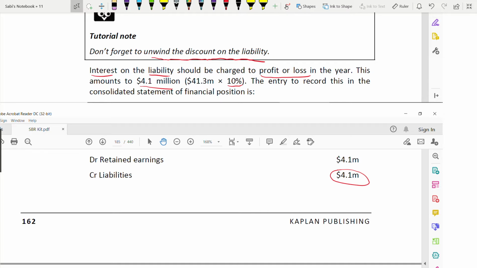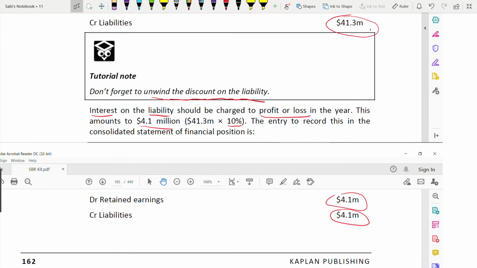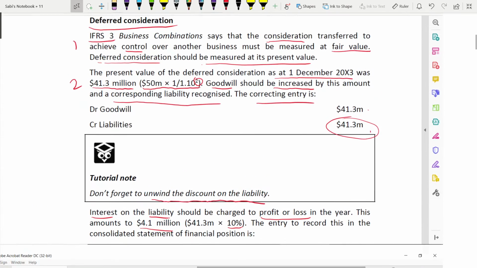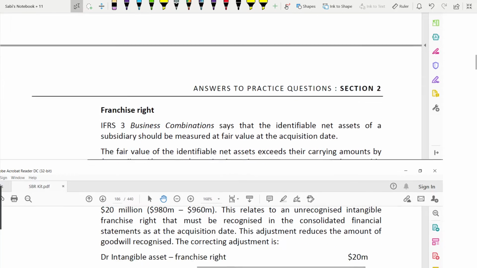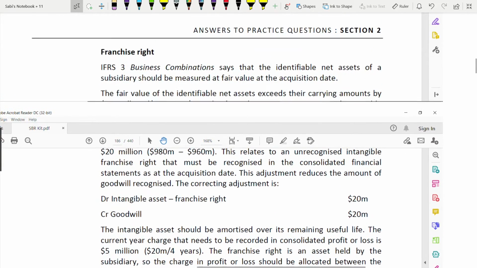Because it will increase the amount of your liability by the interest, because now you're repaying the liability plus the interest. So 4.1 credit. Debit retained earnings, because it will go in the profit and loss account as an expense. That means it will reduce the retained earnings. That's why debit retained earnings 4.1. Okay, now we are over with the deferred consideration. That's how we deal with it.